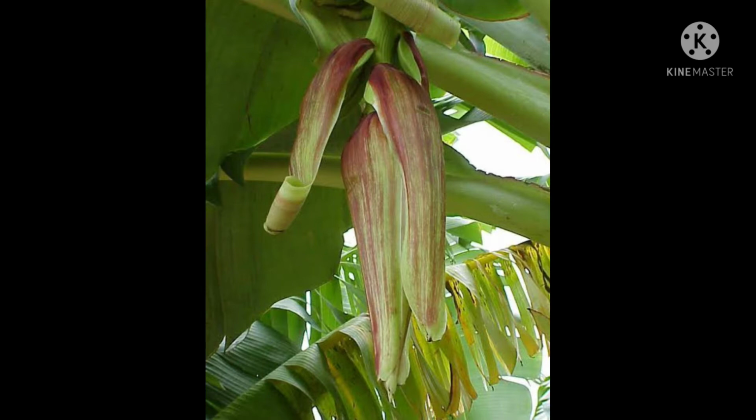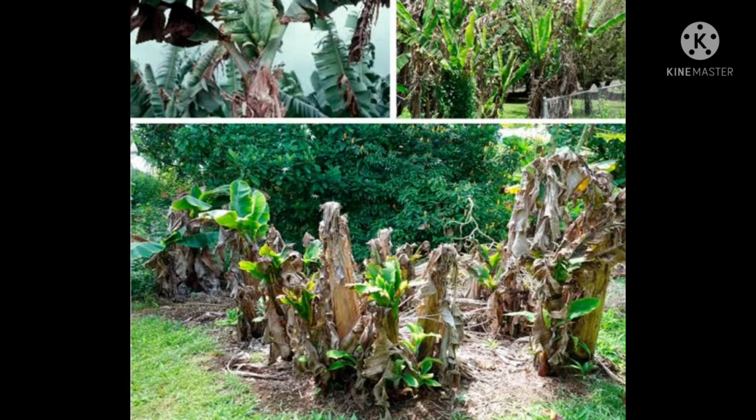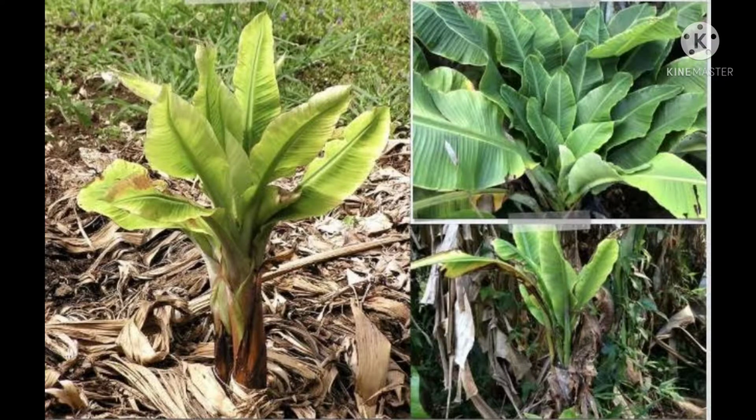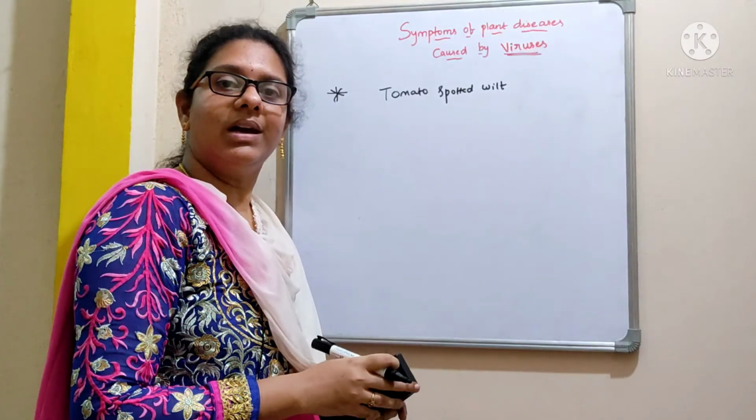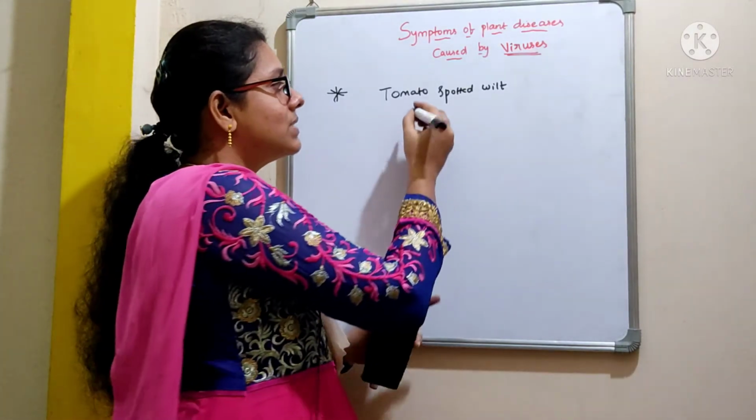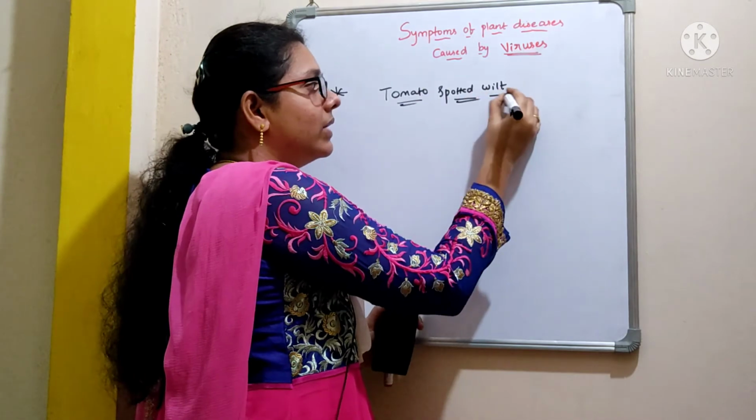Each leaf may become highly reduced in size, paler with dark green colored streaks, and the ventral surface of the secondary veins may become green in color. They stand erect and are brittle. The disease is systemic, present in roots, pseudostem, stem, and on all plant parts, and the infected plants do not flower at all. Coming to the other important viral disease, that is tomato spotted wilt.